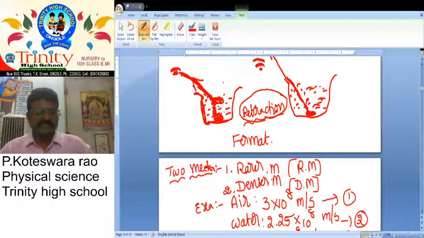And after that, what is the definition of refraction of light? The process of changing of speed at the interface.